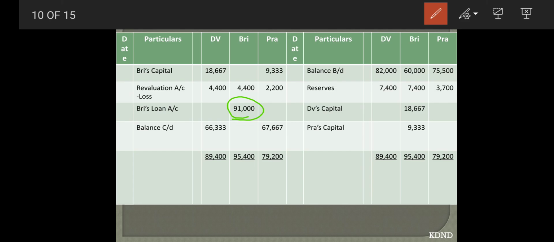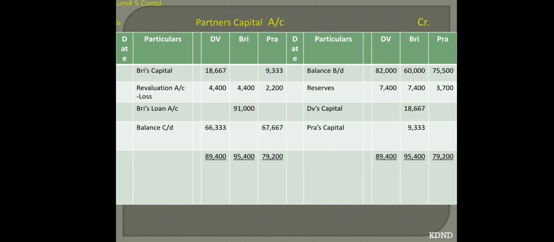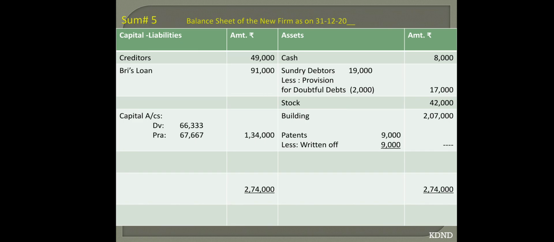Now Digvijay and Parakram, take the totals of both. Take out the difference and they will be balance carried forward, which we will be transferring to the liability side of the balance sheet. So come to your balance sheet. These will be the items which will already be located in your balance sheet. And the final total 2,74,000 will be received.